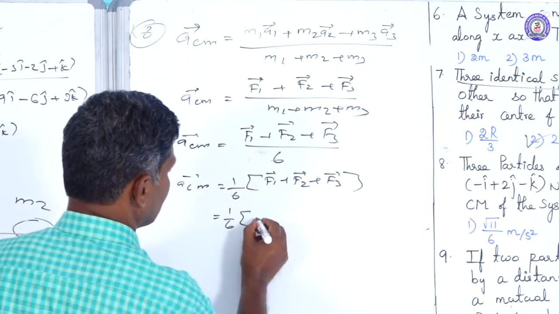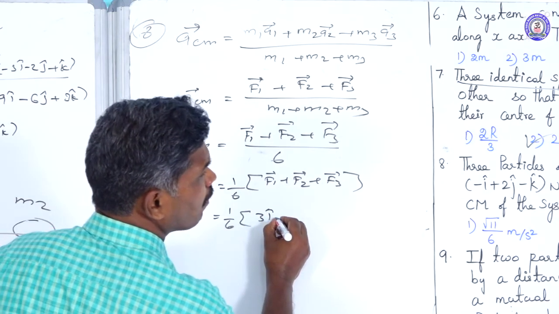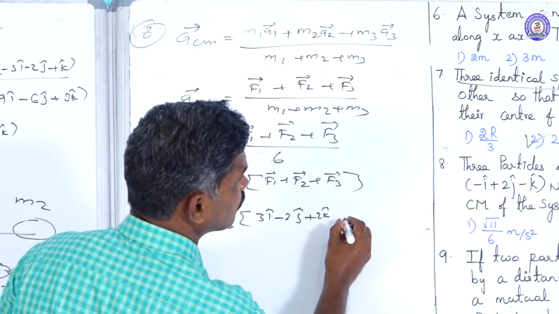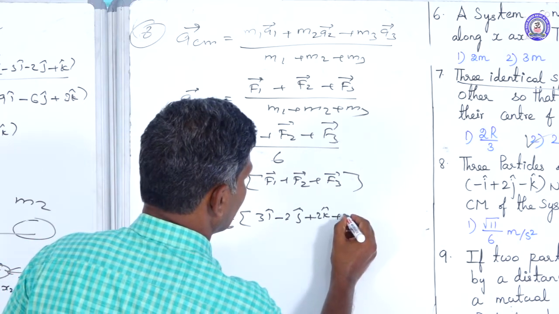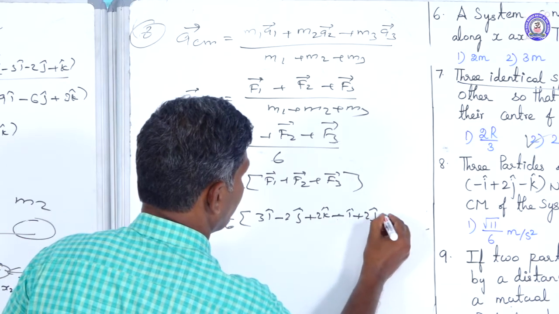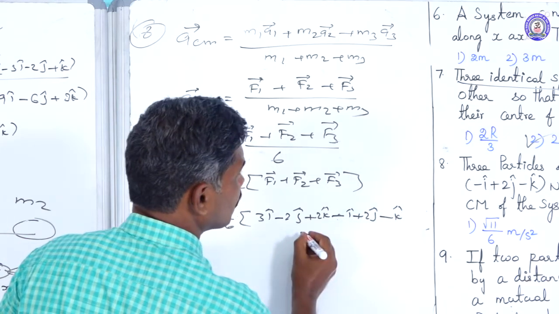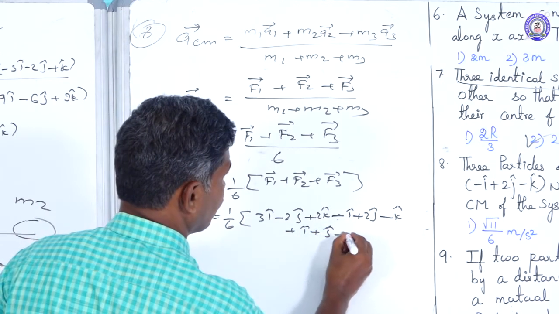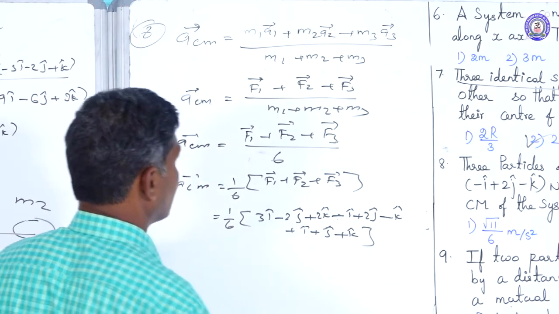First one is 3 i cap minus 2 j cap plus 2 k cap, plus second force is minus i cap plus 2 j cap minus k cap. Next one is plus i cap plus j cap plus k cap.